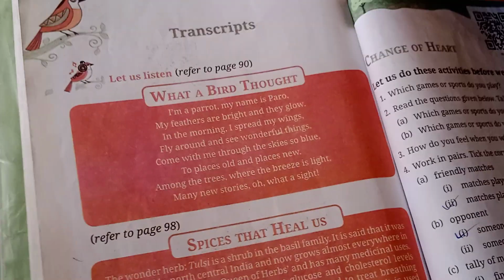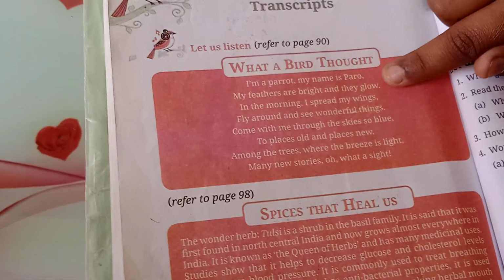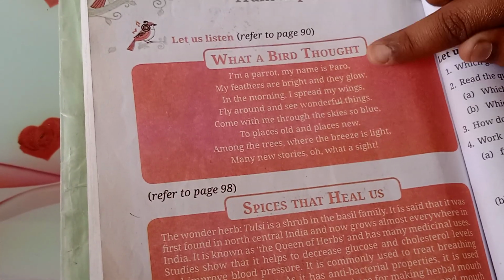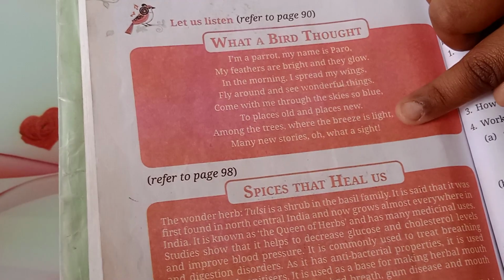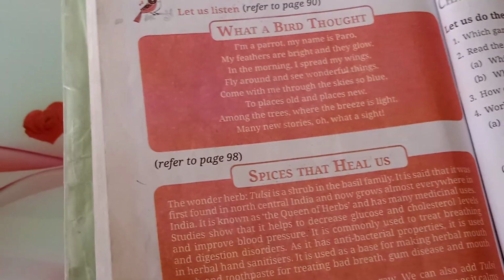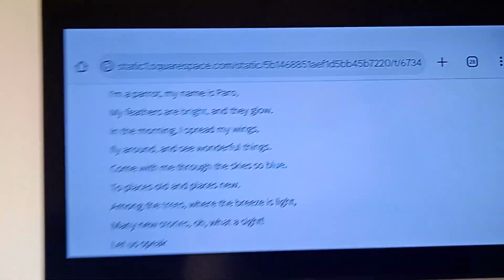So, we have also seen here, glow has no rhyming word. Wings, things, then light, sight. Okay, now we will see the answers. It is given over there.